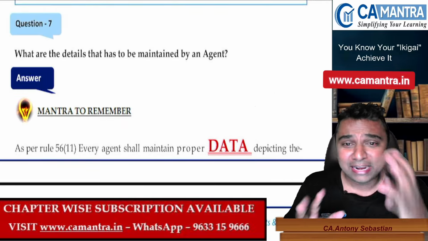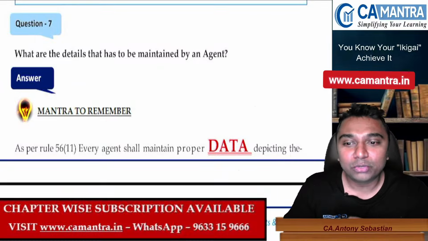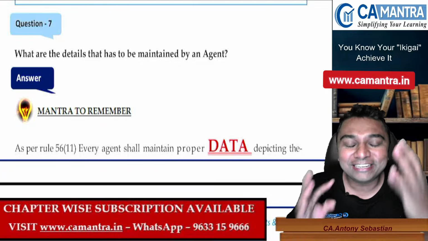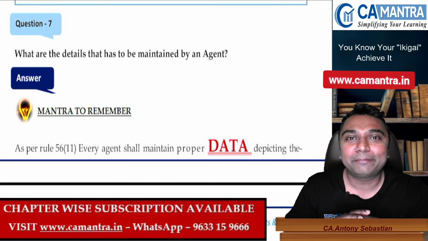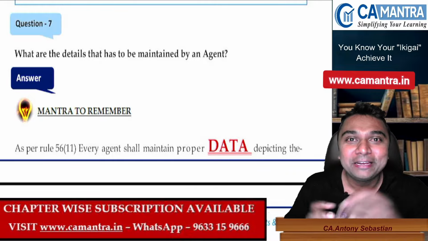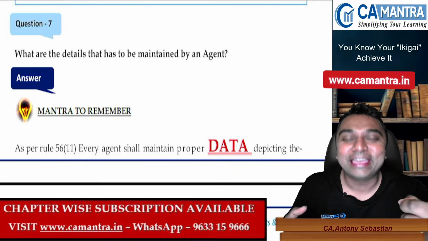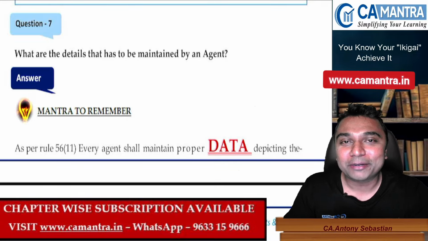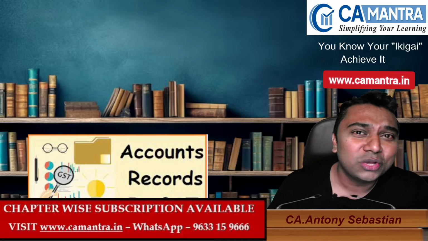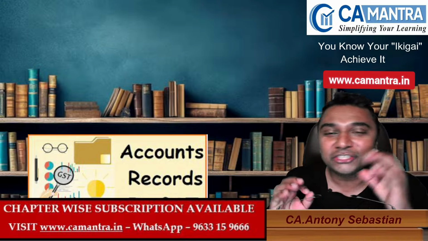At least, if possible, you should write down the rule number and sub-rule number. If possible you can recollect it. Main sections will be discussed in detail and specifically in all the chapters. Exemption, there is a wonderful story to remember. All agents should maintain proper data depicting the D4, A4 authorization, T4, A4 account details submitted to the principal. Is that clear? So I hope it is clear. 5 marks in your pocket. So don't miss loose balls in your examination hall. This is how CA mantra trains you. GST mantra trains you.